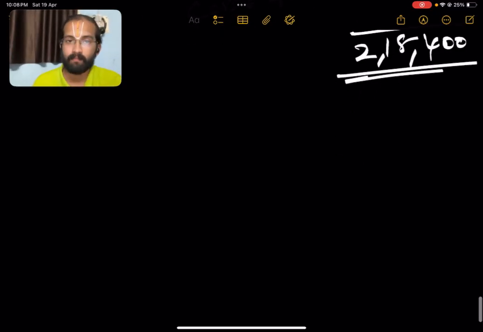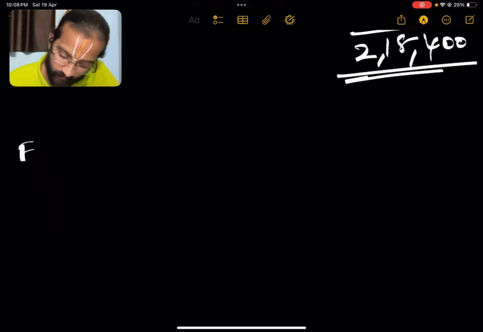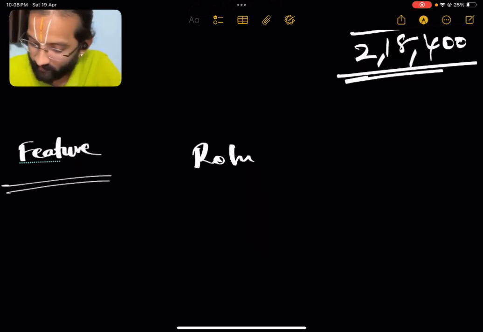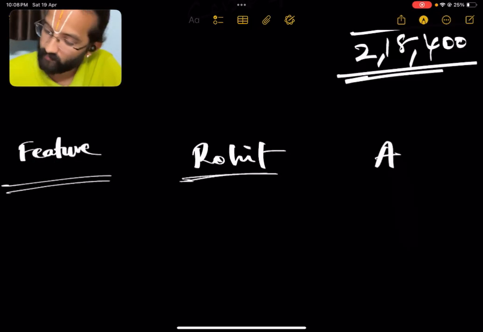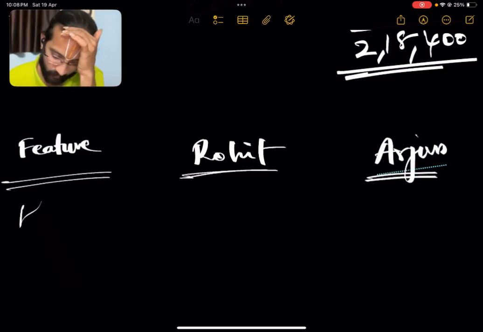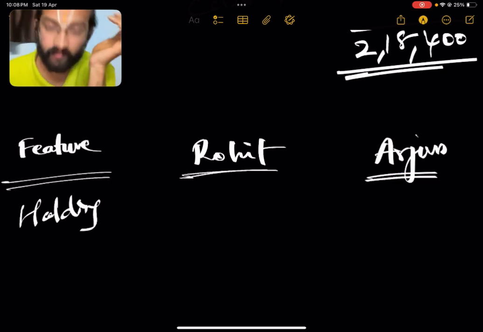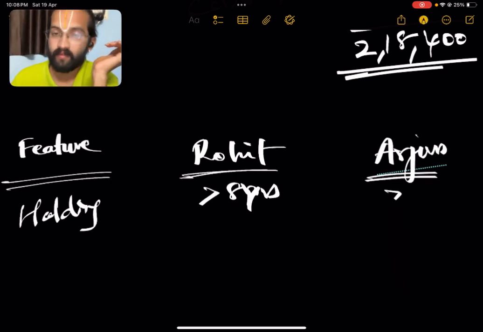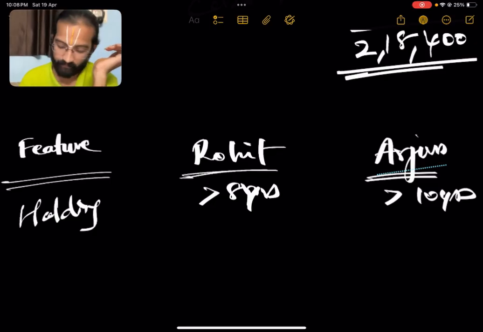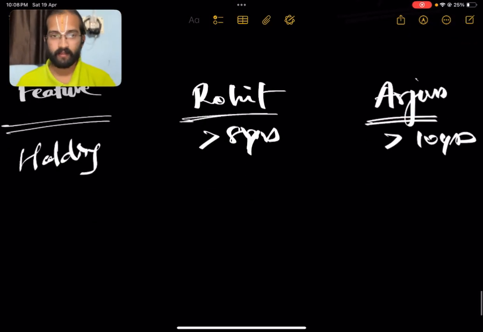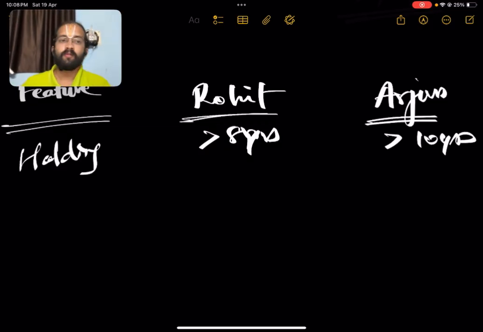So just to compare what happened now, I'll compare these things. Feature: Rohit, Arjun. Holding period: 8 years, 10 years. So unlisted, long-term capital asset, long-term capital gains. So 112 subsection 1 clause C is applicable for both.